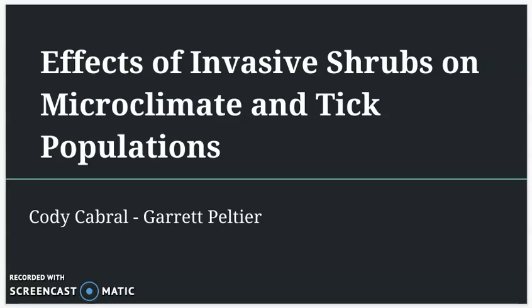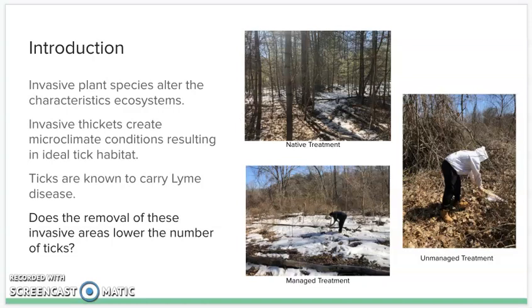I'm Cody Cabral here with Garrett Peltier, and today we're going to be talking about the effects of invasive shrubs on microclimate and tick populations. So it's known that plant species that are invasive can alter the characteristics of an ecosystem. In New England, some of these invasive species include privet and oriental bittersweet.